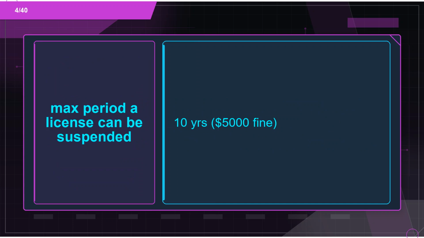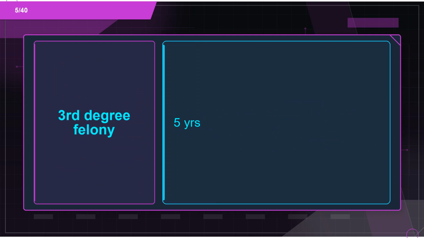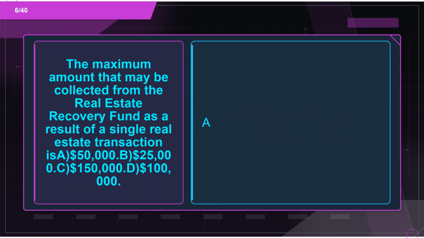Flashcard 4. Term: max period a license can be suspended. Definition: 10 years, $5,000 fine. Flashcard 5. Term: third-degree felony. Definition: 5 years. Flashcard 6. Term: the maximum amount that may be collected from the Real Estate Recovery Fund as a result of a single real estate transaction. A. $50,000. B. $25,000. C. $150,000. D. $100,000. Definition: A.